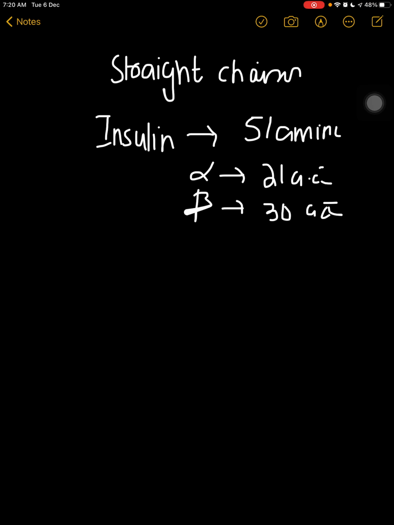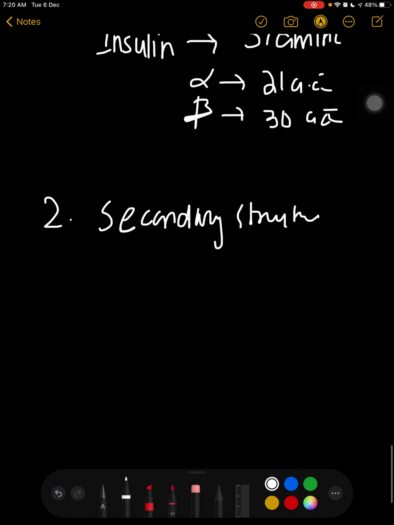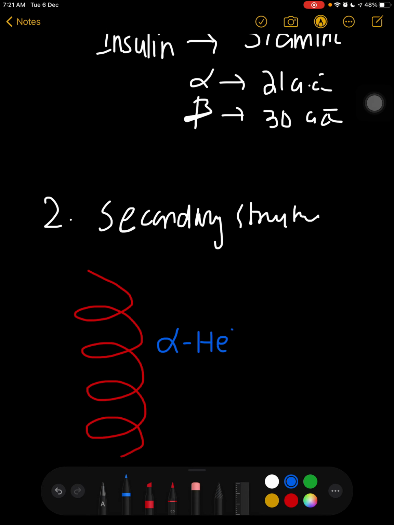Second one is the secondary structure. Okay, in secondary structure we have two types of structure. Number one is the helix structure. This structure is known as alpha helix structure. Basically they are bonded by hydrogen bonds.